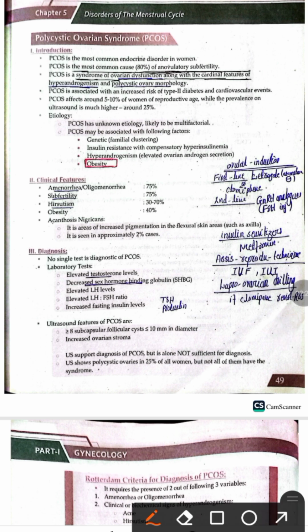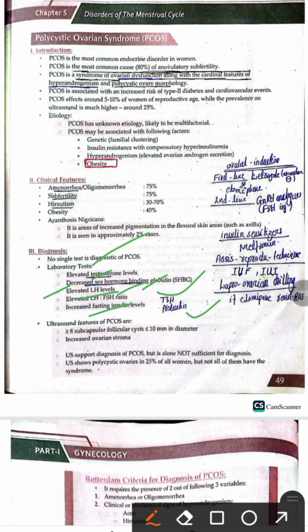and it is seen in about 2% of the cases. Now let's talk about the diagnosis of PCOS. So no single test is diagnostic of PCOS. The laboratory tests include testosterone level, which is elevated. There is a decrease in sex hormone binding globulin, and there is elevated luteinizing hormone level. The most important one is the elevated LH to FSH ratio, and similarly there is also an increase in the fasting insulin level. We also do thyroid function tests and prolactin level in these females.